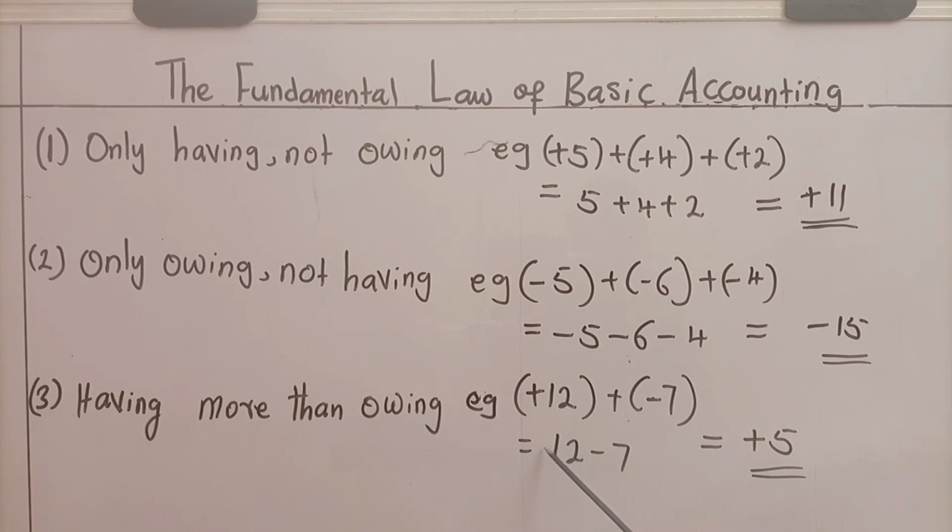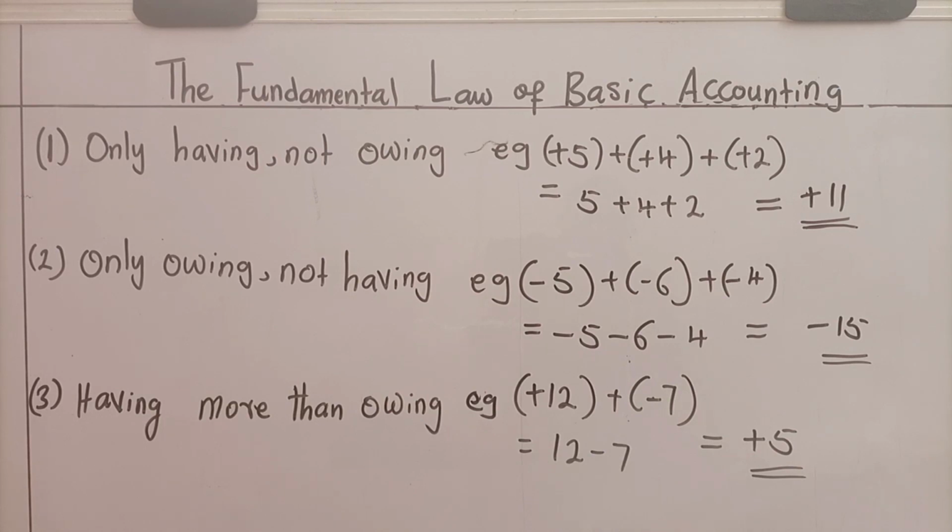Now, when these brackets are removed as usual, this 12 that starts the operation is written just as 12 without a sign in front of it. Why? We've known earlier that whenever a number is written without a sign coming before it, the sign that comes before it is basically plus. So plus is still here, but not written. Therefore, this plus 12 has become this 12. This minus 7 has come here. Again, this plus has vanished.